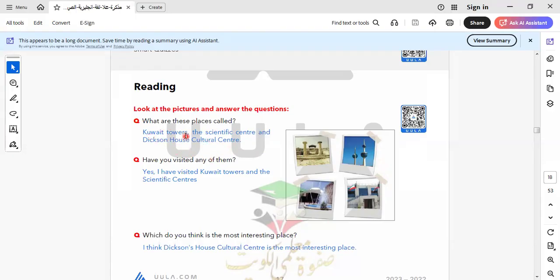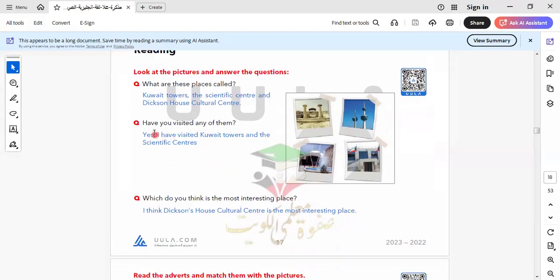Okay, here is Kuwaiti Towers. Where is Kuwaiti Towers? This is Kuwaiti Towers. The scientific center. I think this is the scientific center. We have here Dixon House. Where is Dixon House here? This is Dixon House. Here is Kuwaiti Towers. This is the scientific center. Dixon House. And the last one will be the culture center. I think this culture center is the last one.